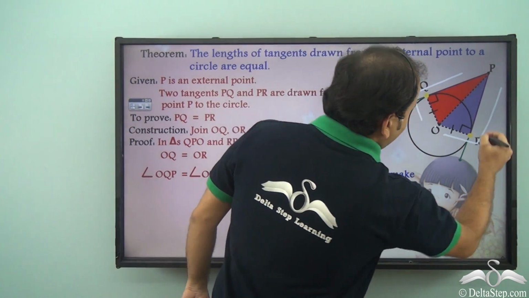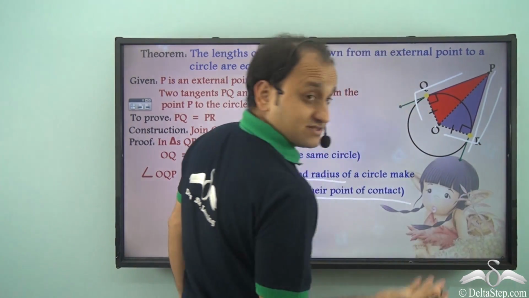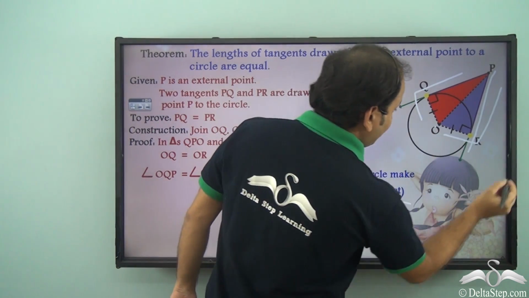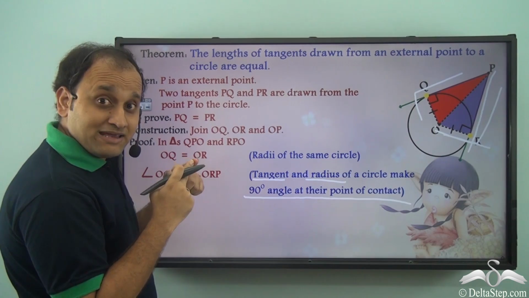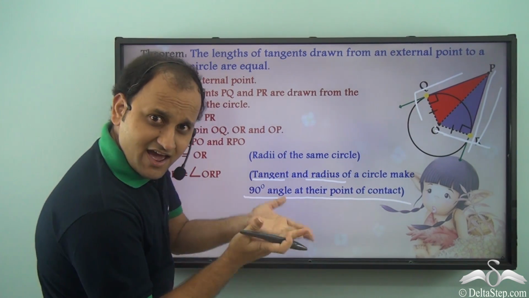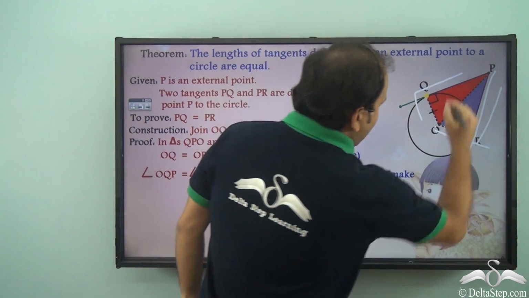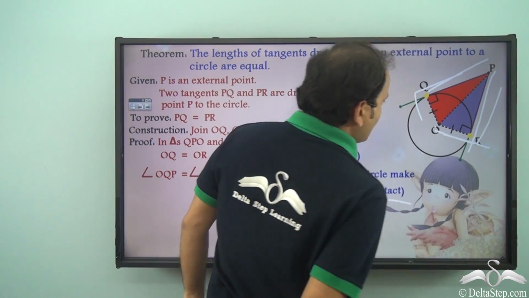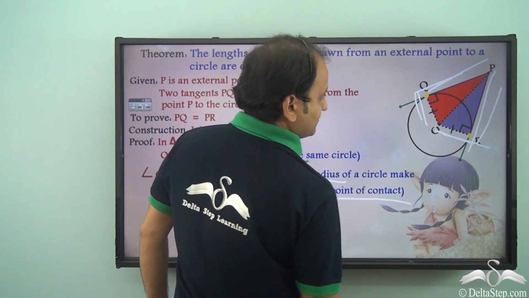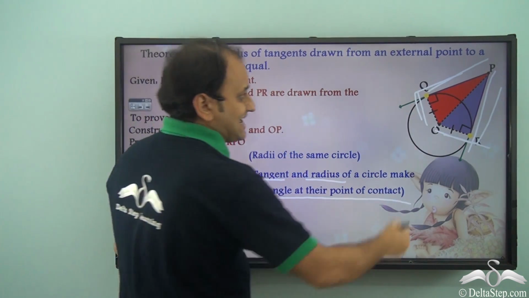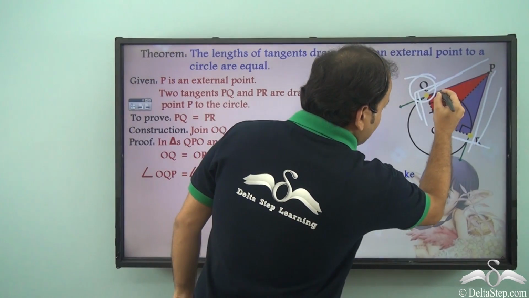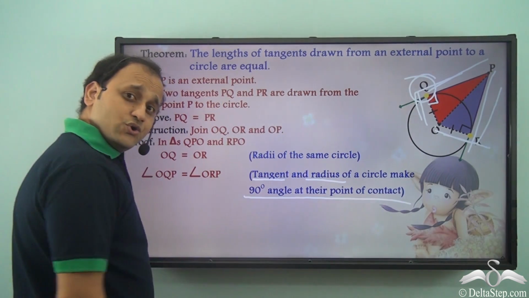So we have PR, which is the tangent, and then we have OR, which is the radius. So when they meet, they will make a 90 degrees angle. Similarly, we have PQ and we have OQ. So OQ is the radius, PQ is the tangent, both meet at Q, so they will make a 90 degrees angle here too.